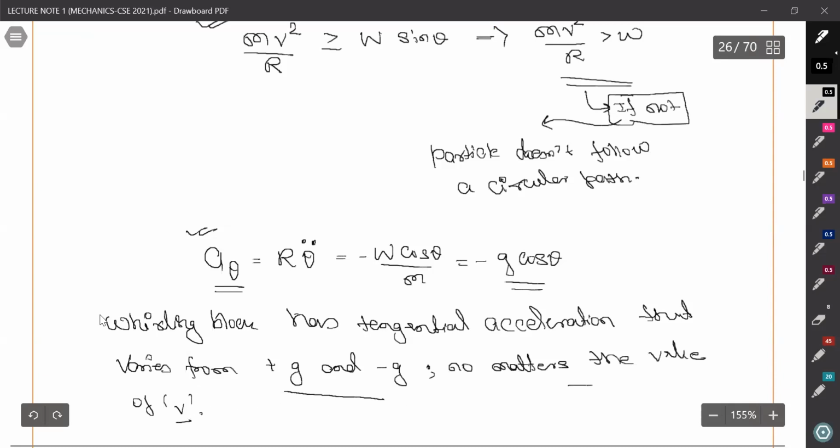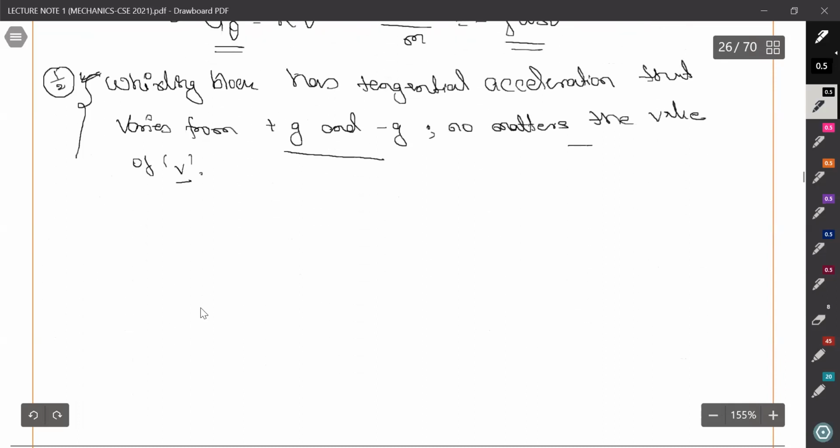So this part will fetch you half marks extra. If you leave it at that end, it will, let's suppose, give you 5 marks, and if you write these things, elaborate this conclusion, it will give you half mark extra. Okay, let's move to the other question.